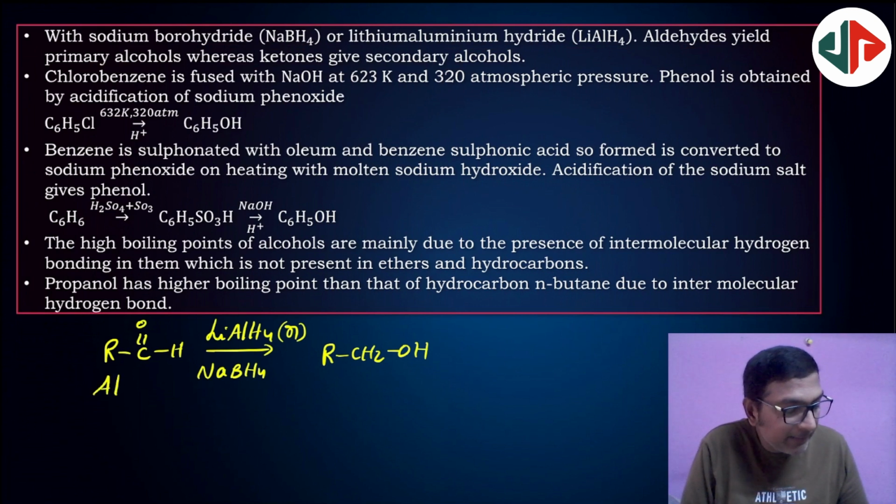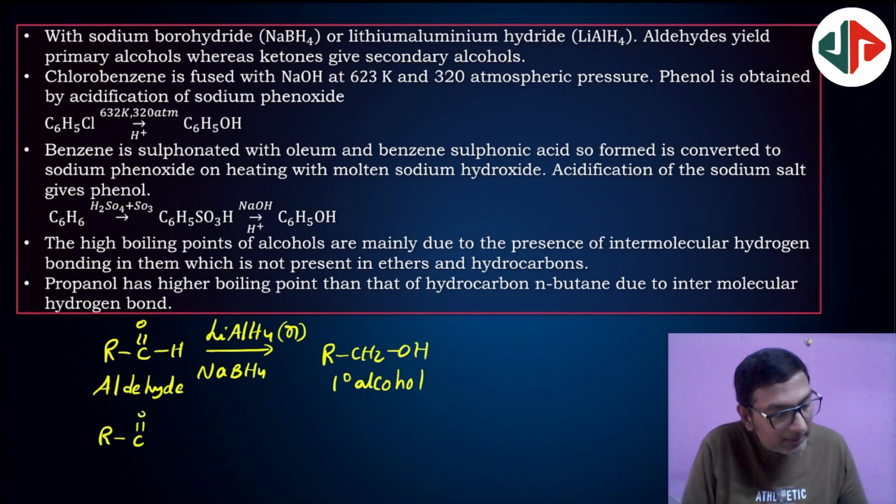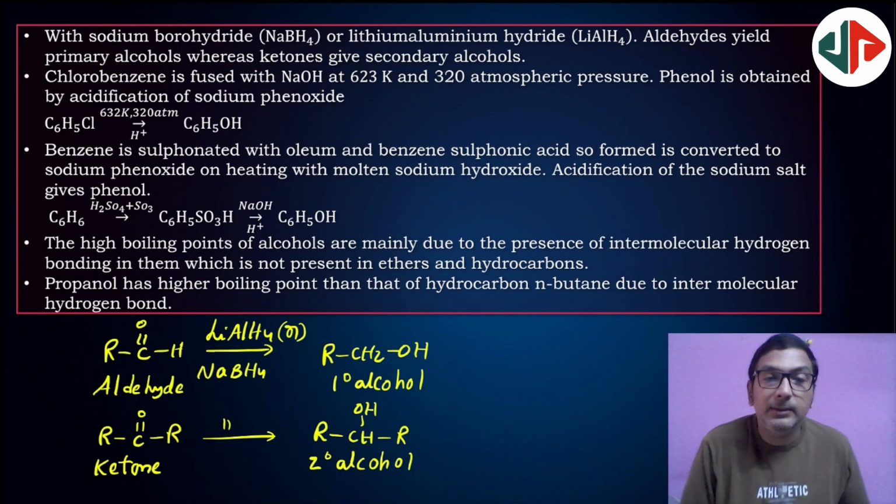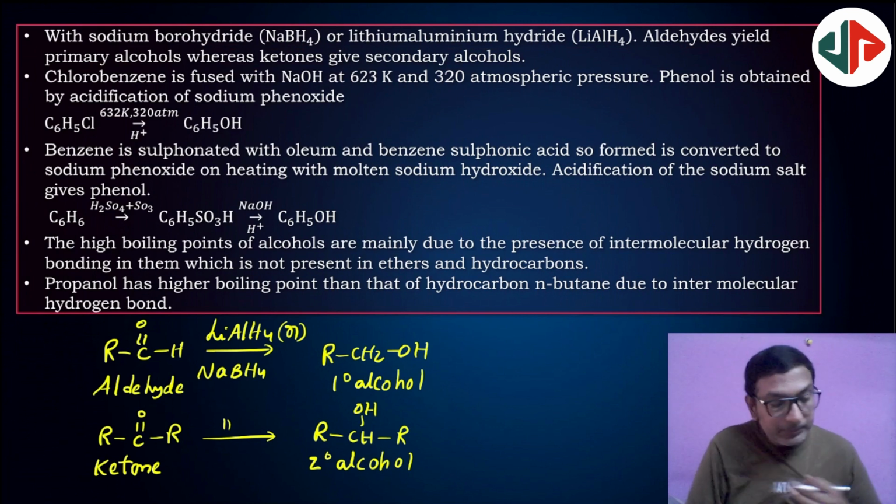So aldehyde gives primary alcohol. Similarly ketone RCOR, with the same reagents, will give RCHOHR, a secondary alcohol. Primary alcohol from aldehyde, secondary alcohol from ketone.